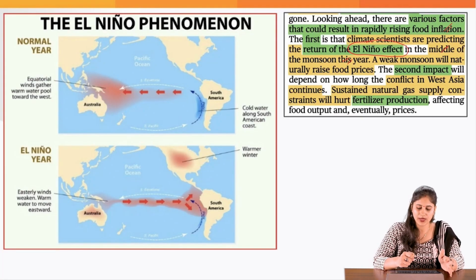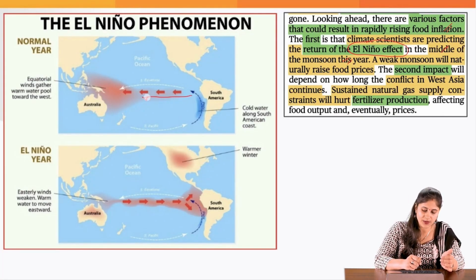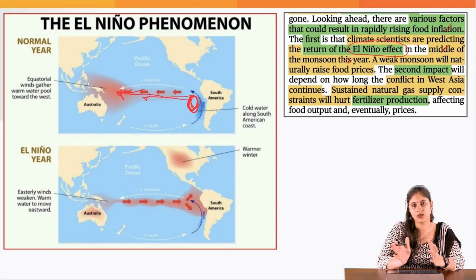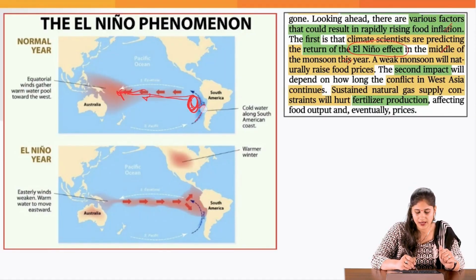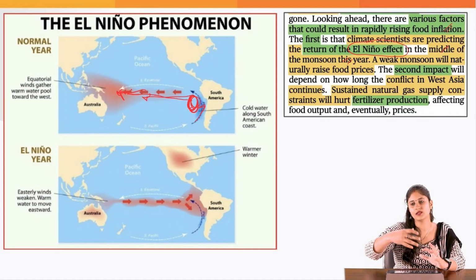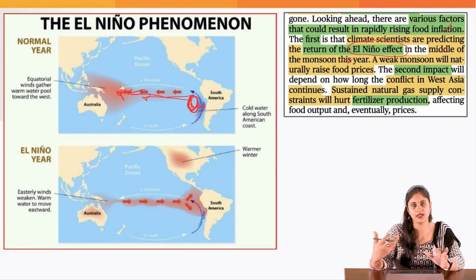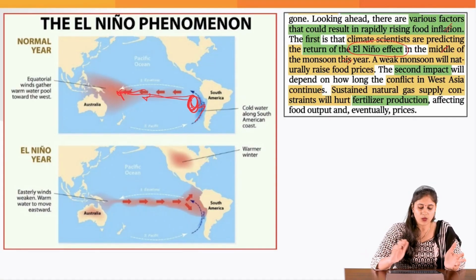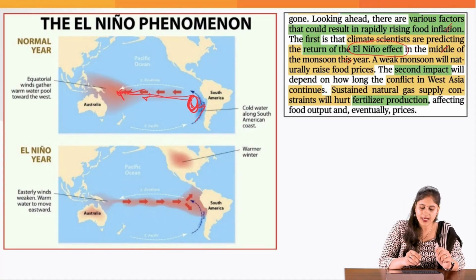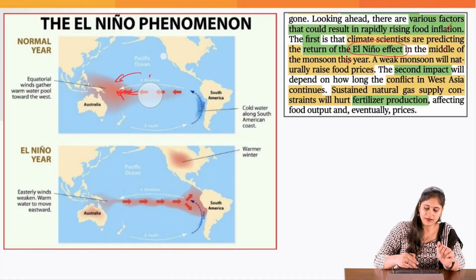In a normal year, what happens is the trade winds flow in this particular direction and take the warm surface water from here near South America to this side, towards the Australia and Asia side. This leads to upwelling of the cold water from below, and this is good for the fishing industry and all. But in an El Nino year, these trade winds which were moving in this direction along the equator become weakened.